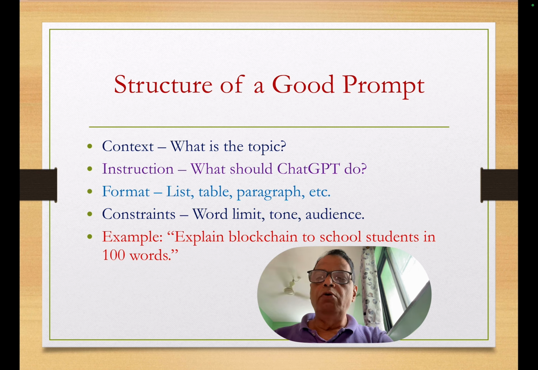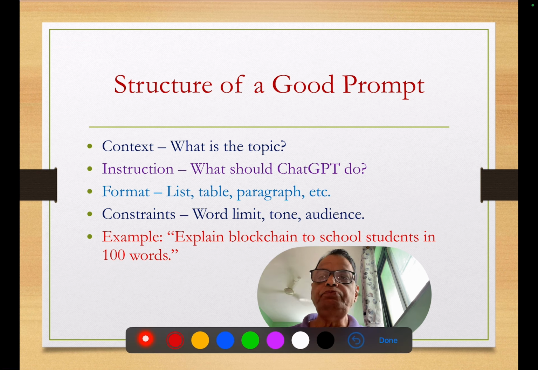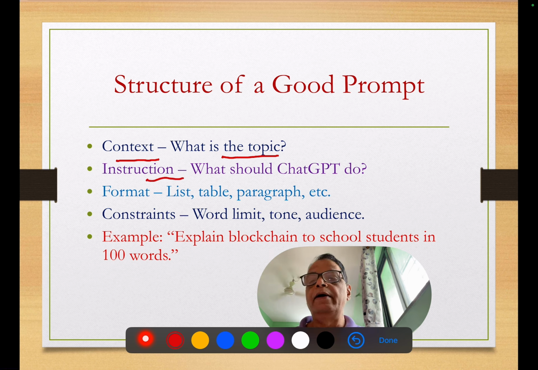Now, how is it possible to have a good prompt? There is a definite structure for a good prompt. For example, your prompt must have context. You must let the ChatGPT know what kind of topic you are dealing with. Your prompt can include an instruction. An instruction can be a part of the prompt. For example, you should state what the ChatGPT should do for you.